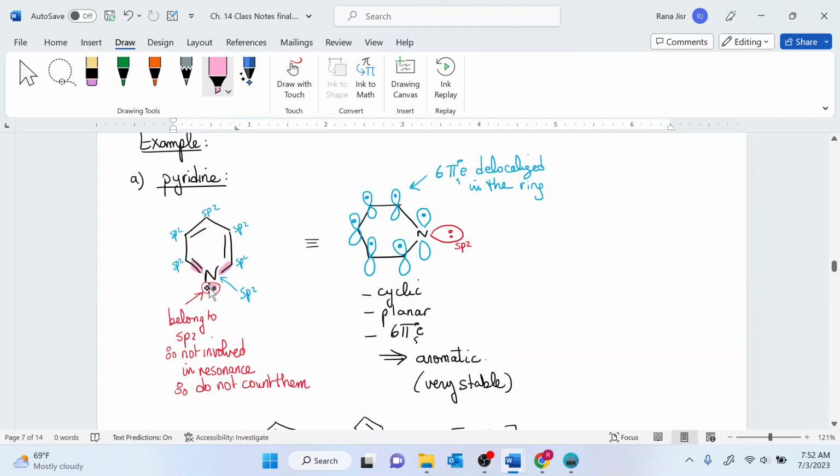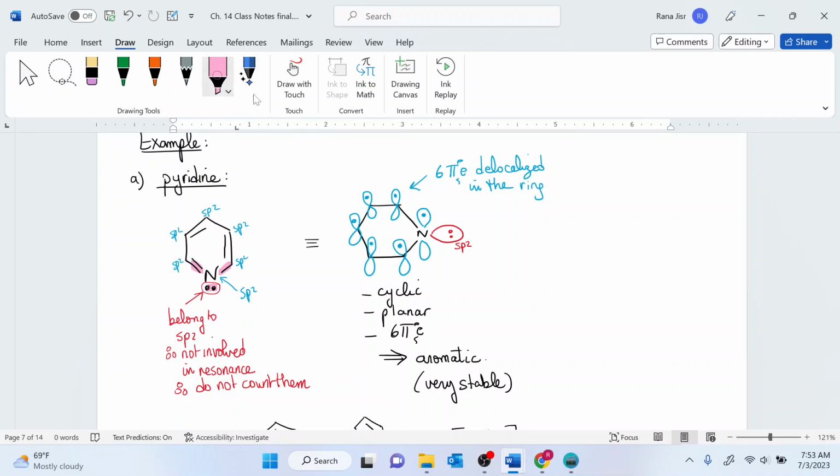These lone pairs do belong to the sp2 orbital, because the p orbital of the nitrogen is already occupied with the one electron that is overlapping with this carbon to make the pi bond. That is going to push the lone pairs outside the cycle. So when we are counting the number of electrons in the cycle, we cannot count those lone pairs, because they don't belong to the p.